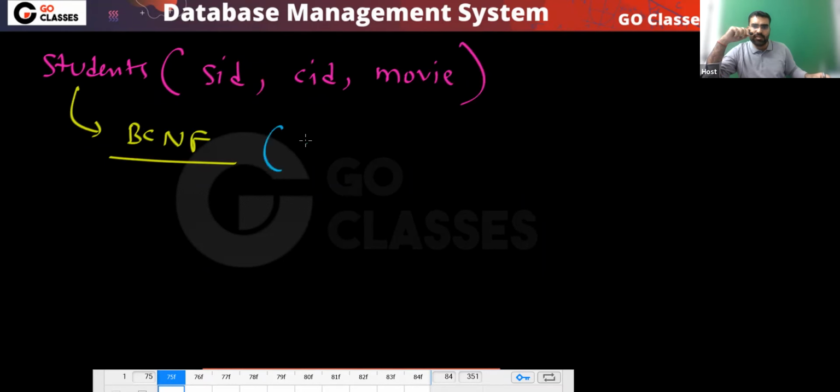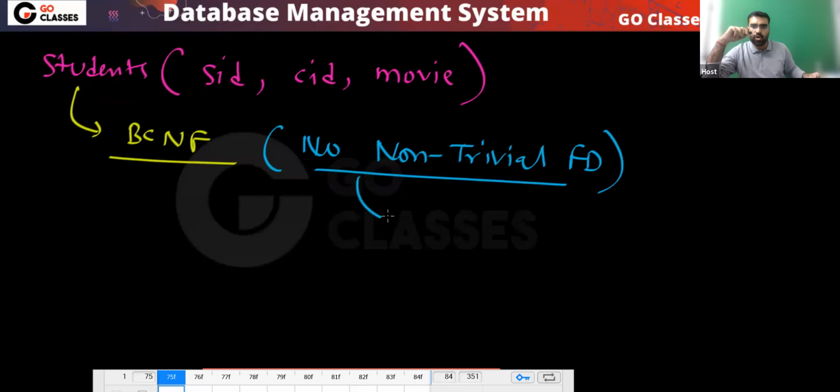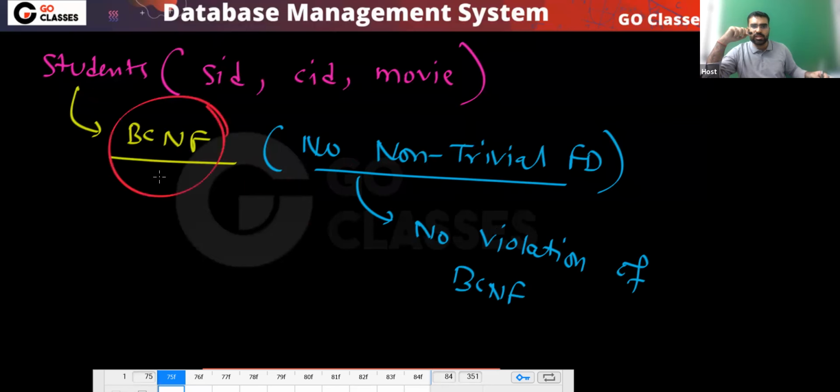Because there is no non-trivial FD, right? There is no non-trivial FD, so there is no violation. So we have no violation of BCNF because there is no non-trivial functional dependency. You cannot violate the BCNF. So I can say this table is in BCNF. Still, this table has redundancy.